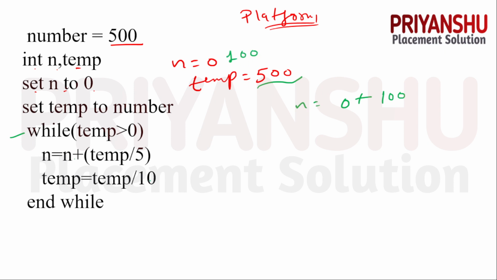Then temp equal to temp divided by 10. So temp value is 500, 500 divided by 10. It is nothing but temp is now 50. Clear? So let's move to the next iteration, guys.